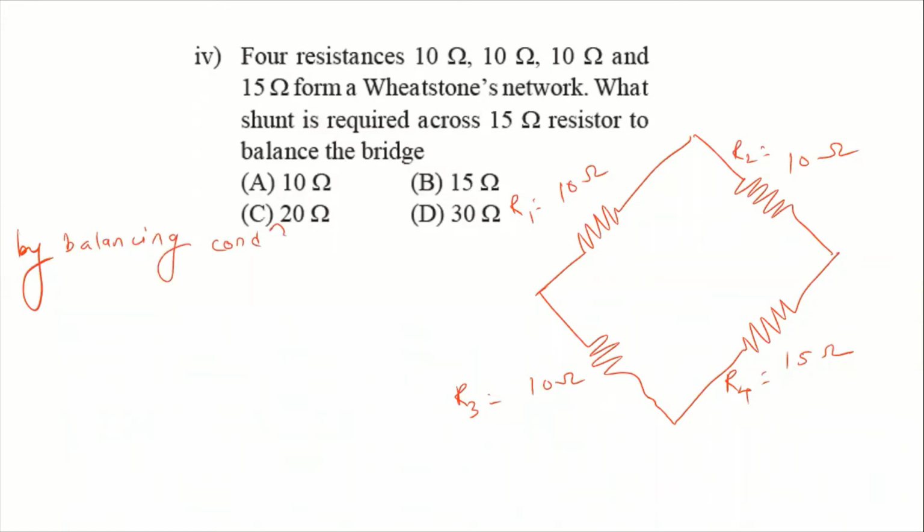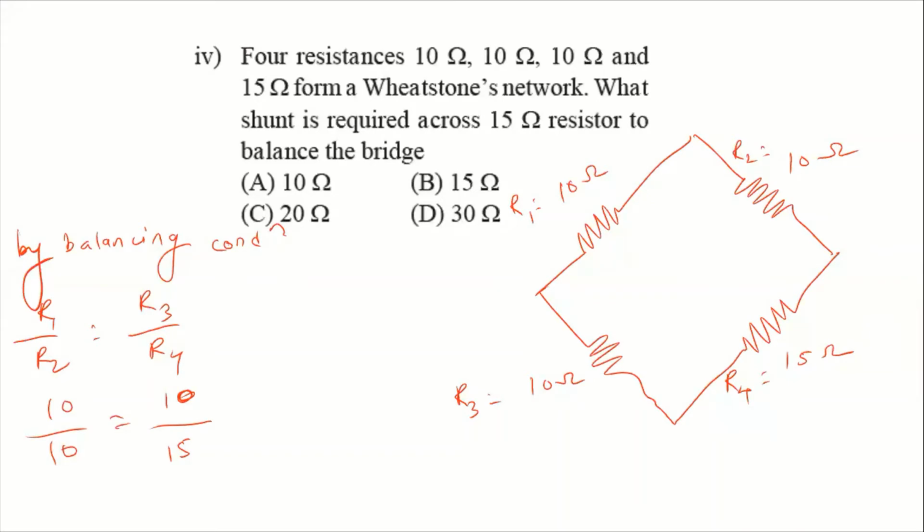you know that this resistance R1 by R2 is equal to R3 by R4. This is the balancing condition. Now you can see here R1 by R2 is 10 by 10, R3 is 10 and R4 is 15. Okay? So they are not equal. 10 by 10 and 10 by 15, they are not equal. Means it is not balanced.